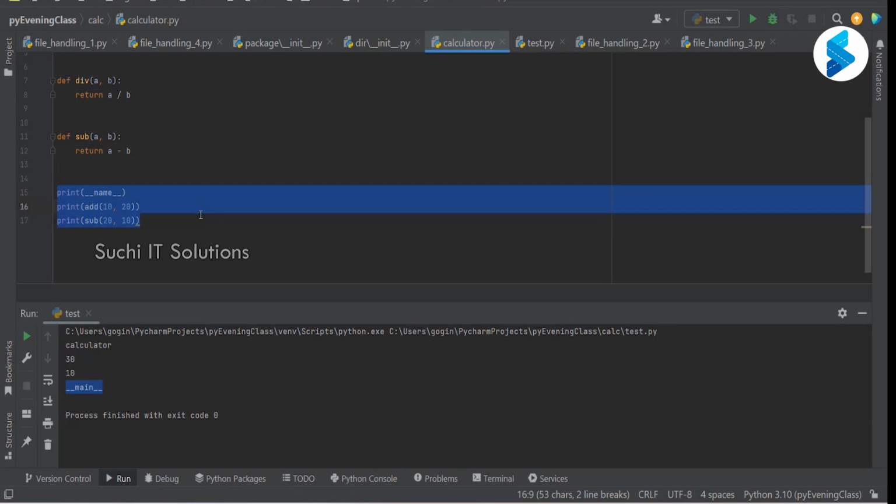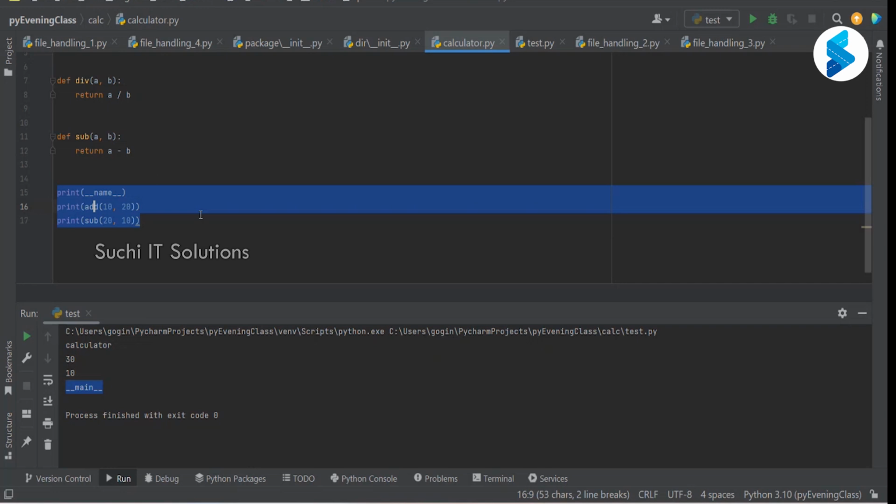What will be the value of __name__ if I execute this file directly? Main. And if it is imported in some other file, what will be the value of __name__? The module name, calculator. Right, it will give the module name.